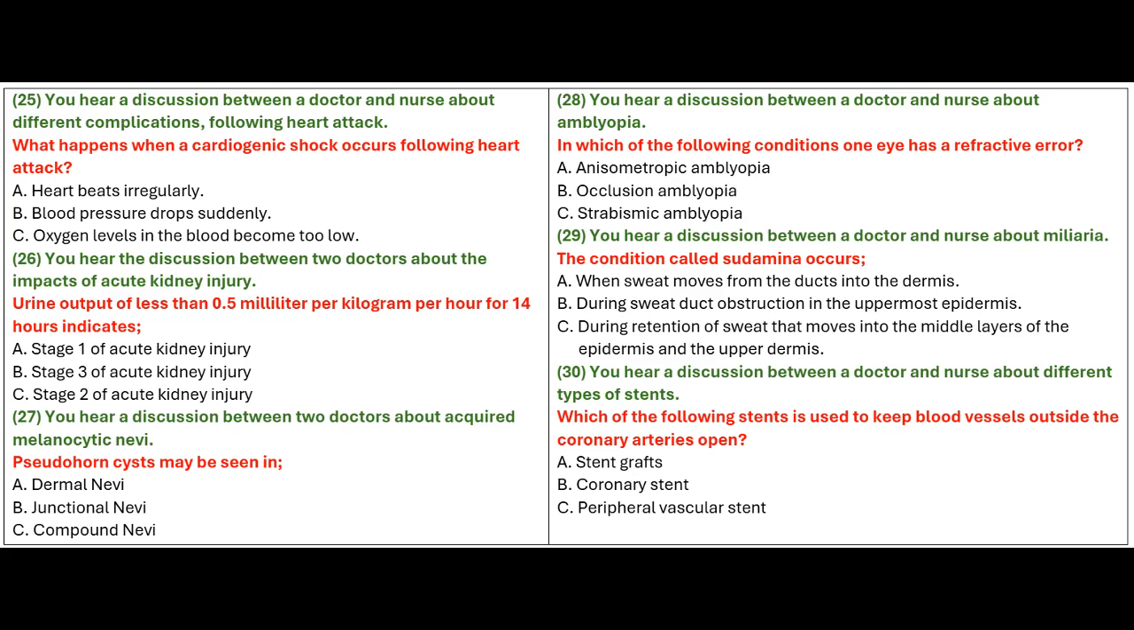During stage 2 of acute kidney injury, there will be an increase in serum creatinine of 2.0 to 2.9 times baseline, or urine output less than 0.5 milliliters per kilogram per hour for 12 or more hours. During stage 3 of the condition, there will be an increase in serum creatinine of 3 times baseline, an absolute increase of at least 4 milligrams per deciliter, initiation of renal replacement therapy, urine output less than 0.3 milliliters per kilogram per hour for 24 hours or more, or anuria for 12 or more hours.